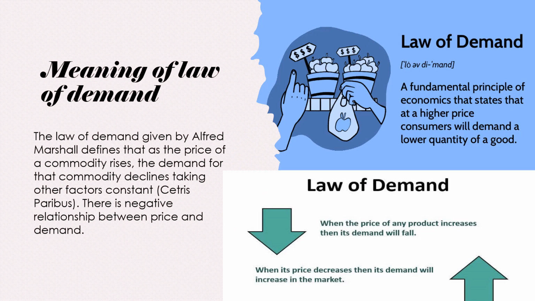Firstly, the meaning of the law of demand. This is a fundamental principle of economics that states that at a higher price, consumers will demand a lower quantity of a good. It means as the price of the commodity rises, we will demand less of that commodity.